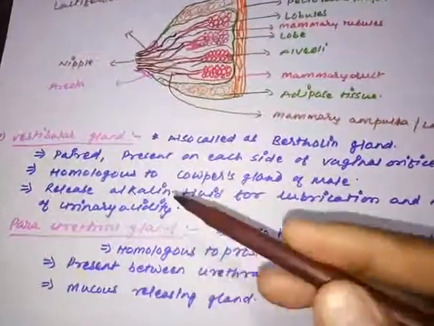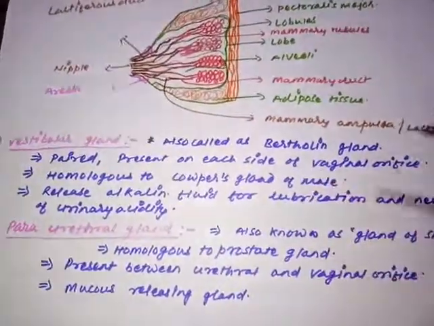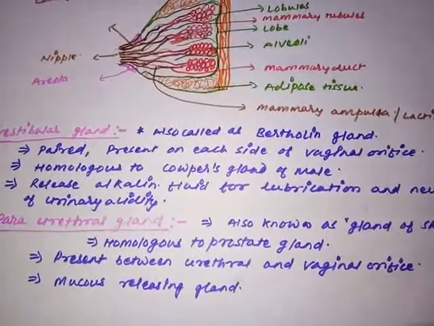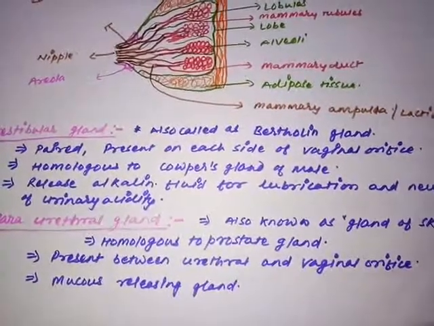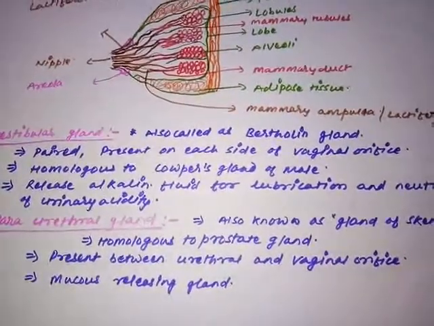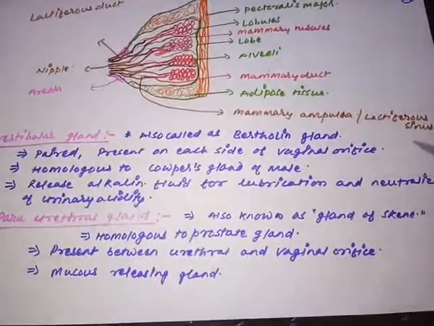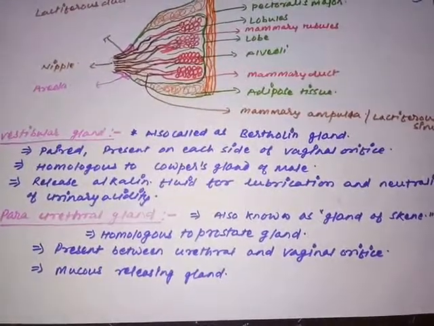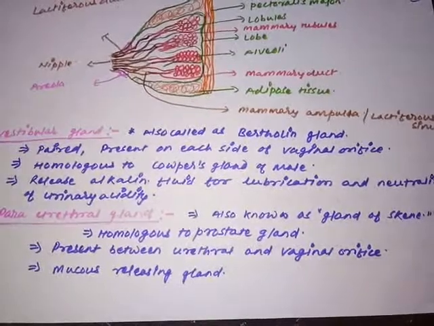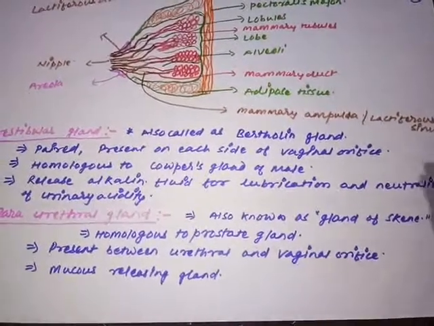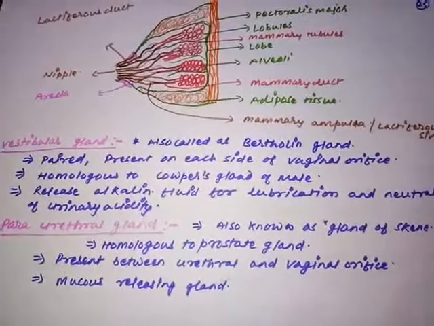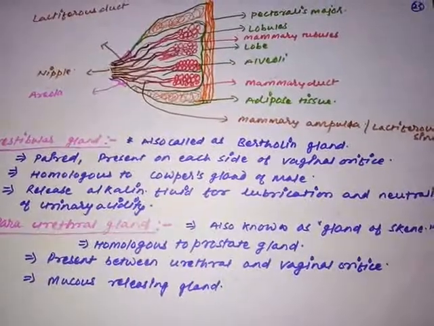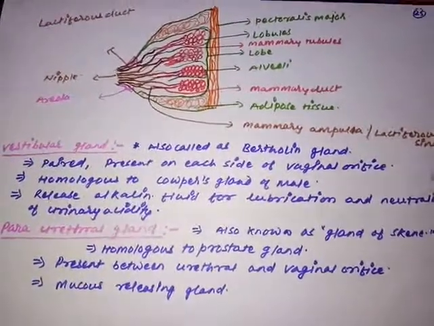So in very short, I am just going to wind up the concept. The vestibular gland, also called the Bartholin gland, is present on each side of the vaginal orifice and is homologous to the Cowper's gland. It releases an alkaline secretion which works for the lubrication of the vagina and neutralizing the urinary acidity. The para-urethral gland is present in between the urethral and the vaginal orifices, homologous to the prostate gland, also known as the gland of Skene. Mucus is released from there, which maintains the smoothness or sliminess of the female reproductive tract. So this is what we wanted to cover about the female reproductive structures.